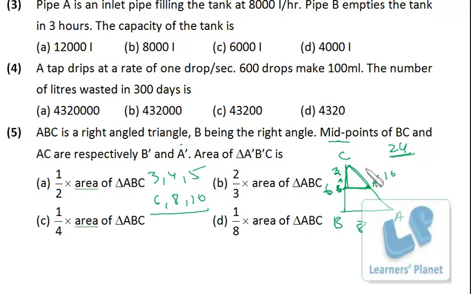Then this complete length is 10. This half length is 5. So this must be 4. So 3 into 4, 12 by 2, 6. Okay, that is the area of this. So this area of this smaller triangle is 1/4 of the bigger triangle, right? So 1/4 of area of triangle ABC. Okay, and the simple funda is there. If sides are done half, then the area will be 1/4. I hope you are clear.